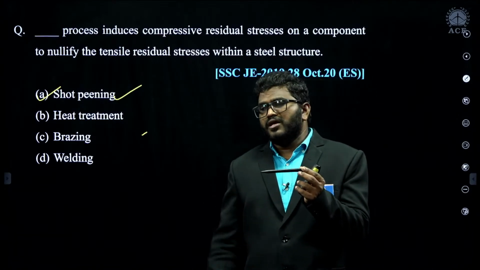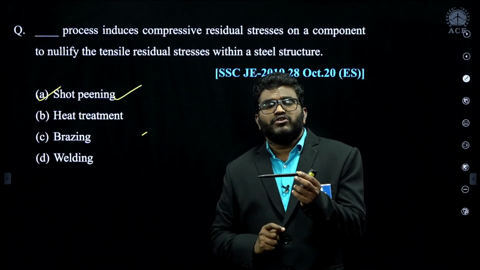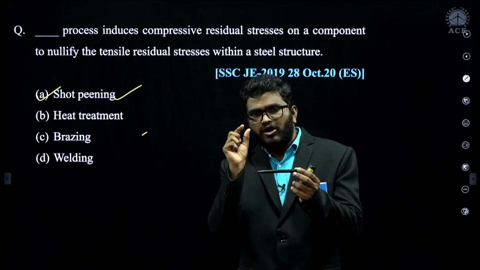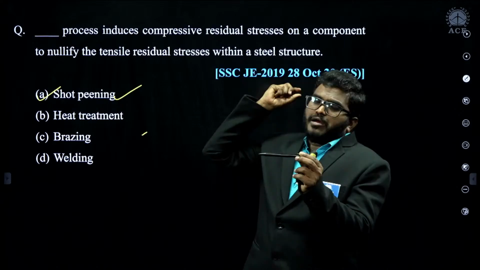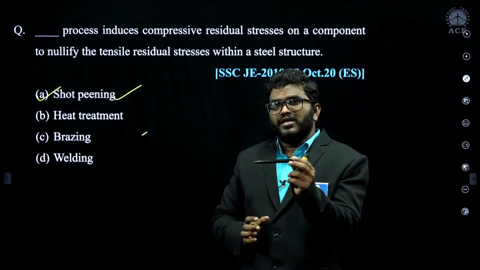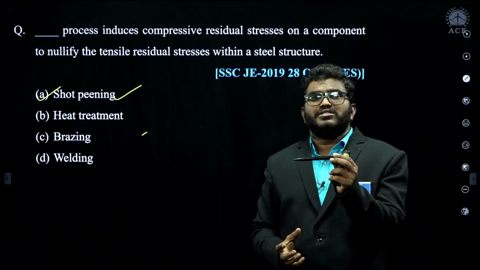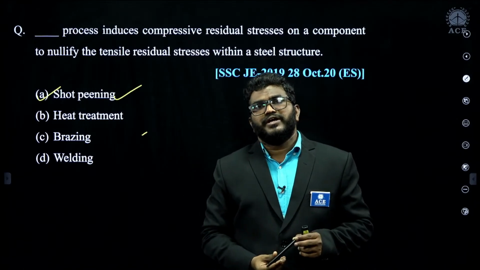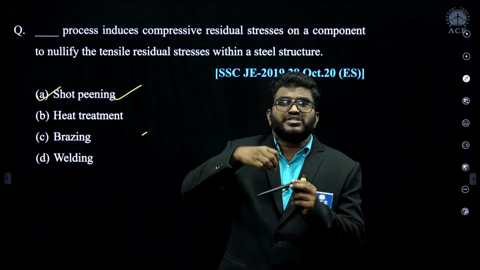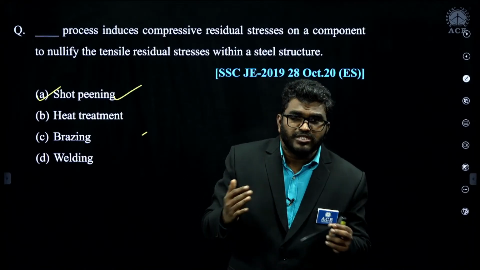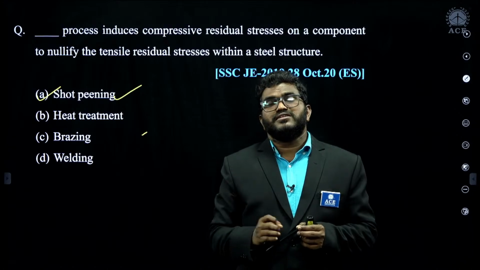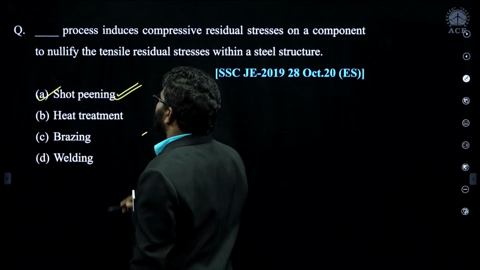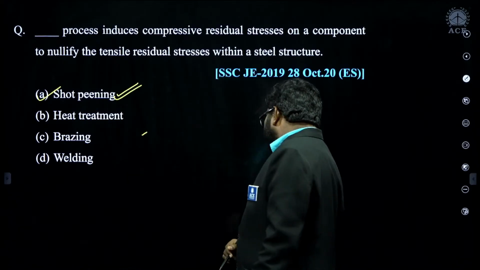In the shot peening process, we take small spherical hard balls and apply kinetic energy to the surface with them. This generates compressive residual stresses on the surface of the component, and because of them the tensile residual stresses are relieved. Fatigue strength will increase. That's why shot peening is the most correct answer for this question.